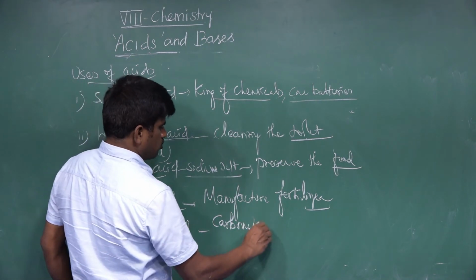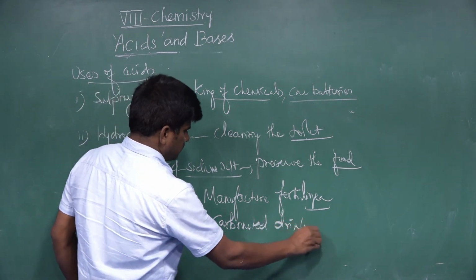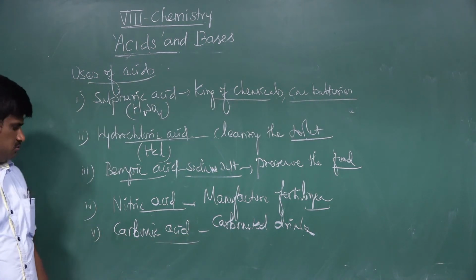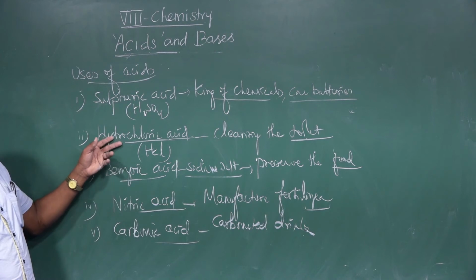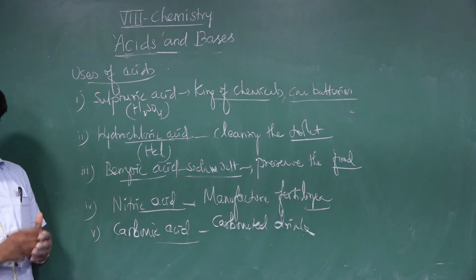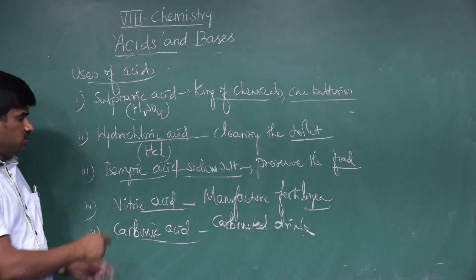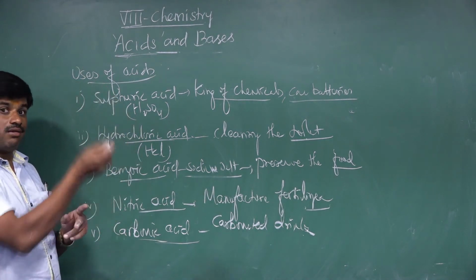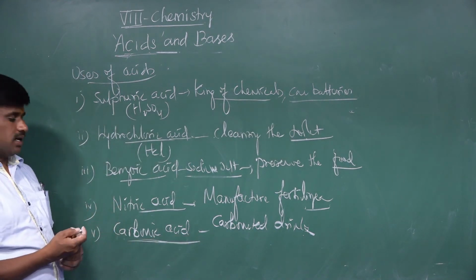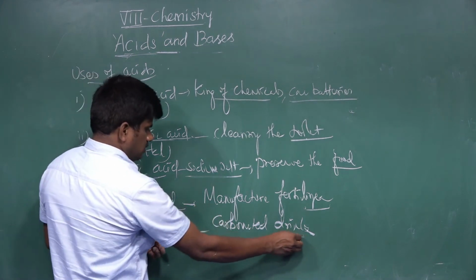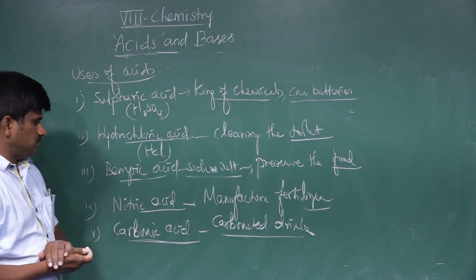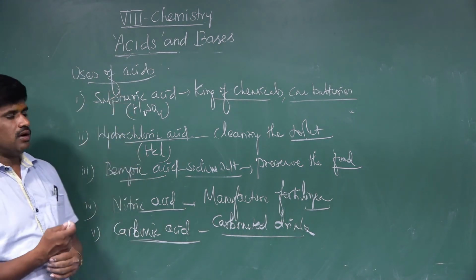Nitric acid, hydrochloric acid and sulfuric acid are inorganic strong acids. Carbonic acid is a weak inorganic acid. That's why it is used in making carbonated drinks.